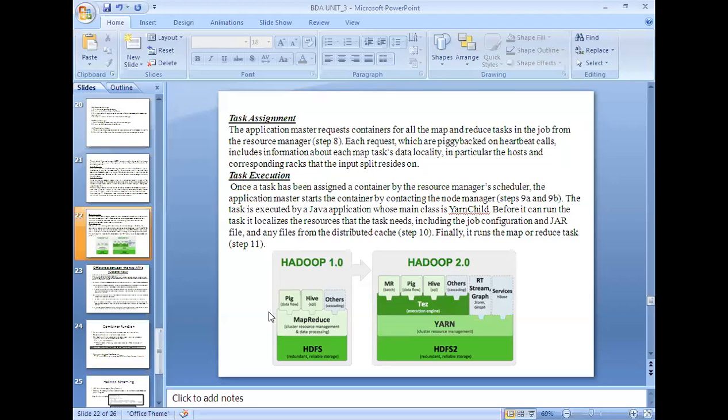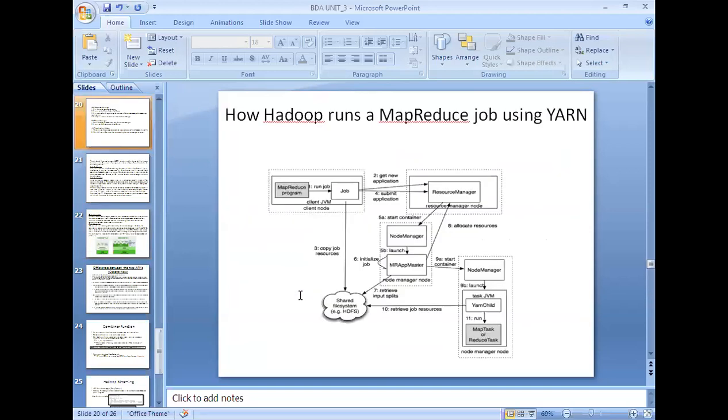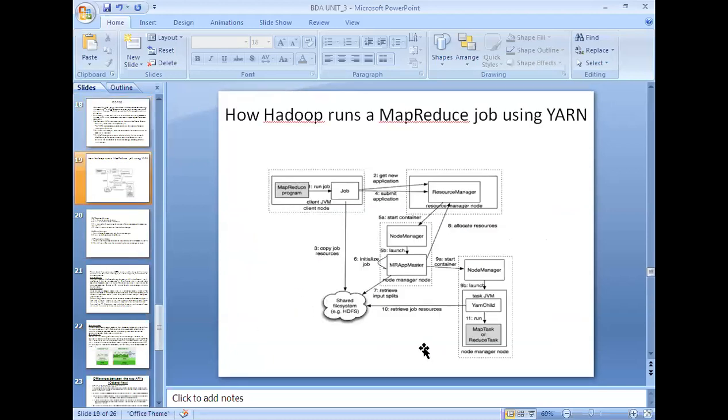Now let us see what is happening in YARN. The application master requests containers for all the map and reduce tasks in the job from the resource manager. Each request, which is piggybacked on heartbeat calls, includes information about each map task's data locality, in particular the host and corresponding racks that the input splits reside on. You need to observe this diagram.